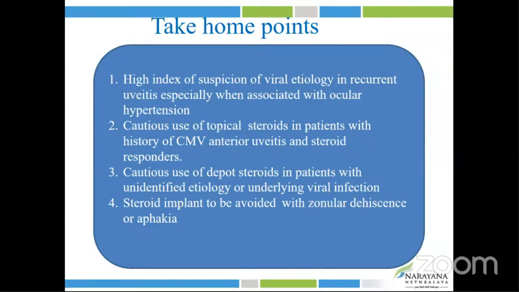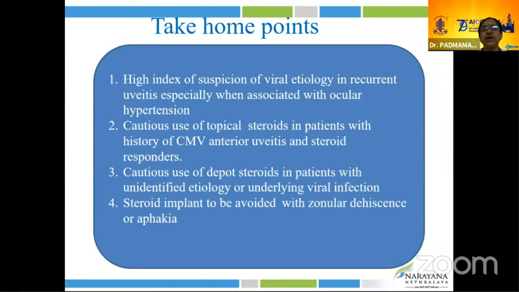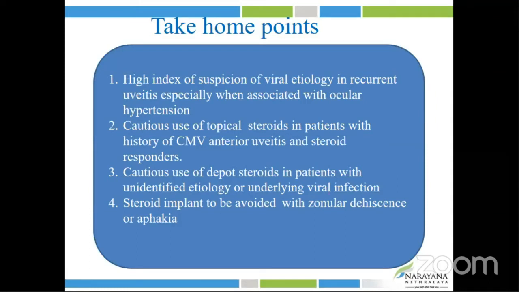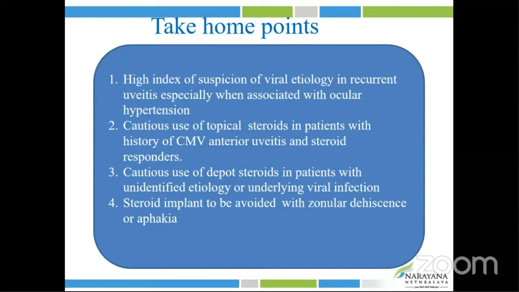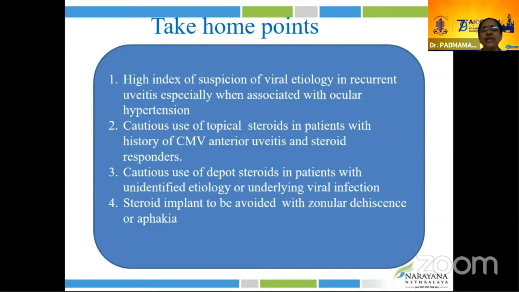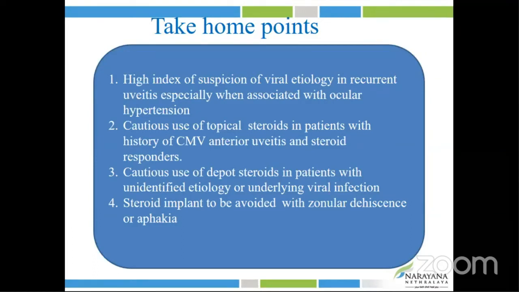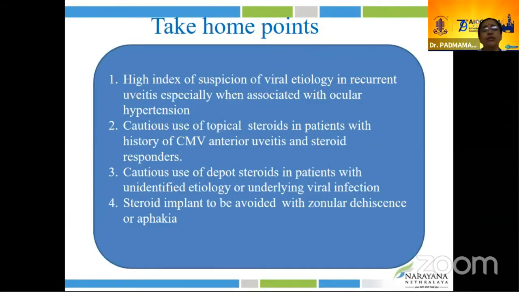Coming to the take-home points, we need to have a high index of suspicion of pathology in recurrent uveitis, especially when associated with ocular hypertension. Use topical steroids cautiously in cases of CMV anterior uveitis and in steroid responders. Use depot steroids cautiously in patients with unidentified etiology, suspected underlying viral infection, or an old history of herpes zoster. Steroid implant is to be avoided with zonular dehiscence or aphakia. Thank you for your attention.